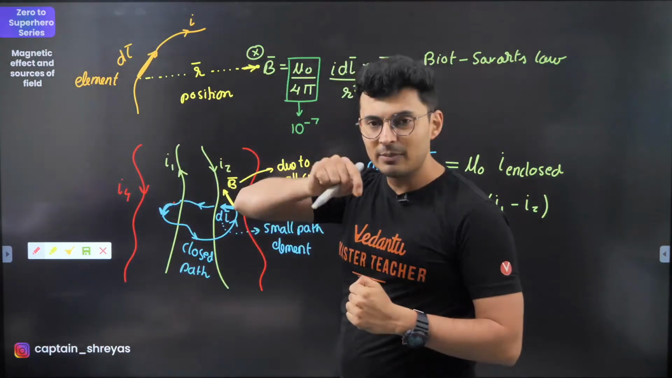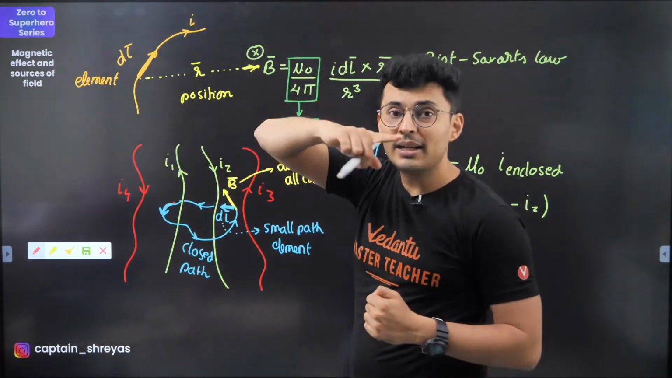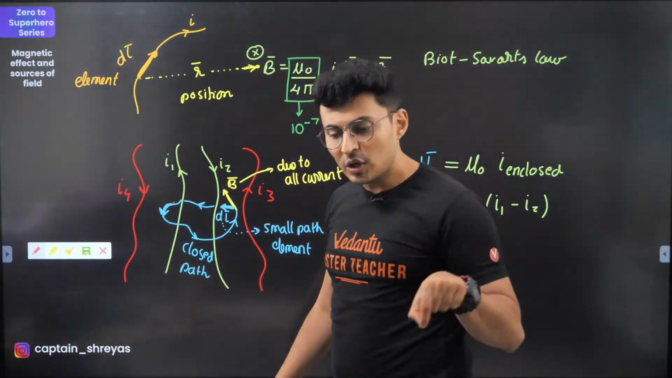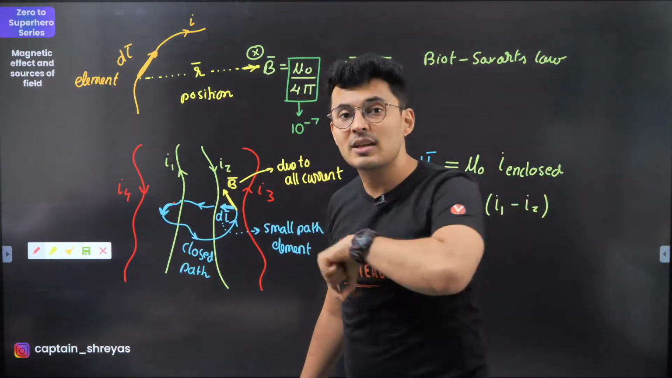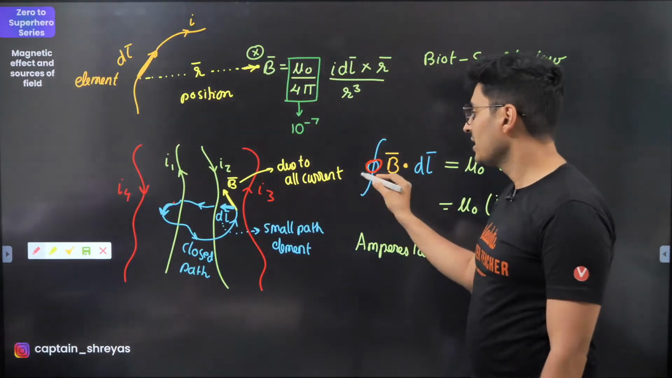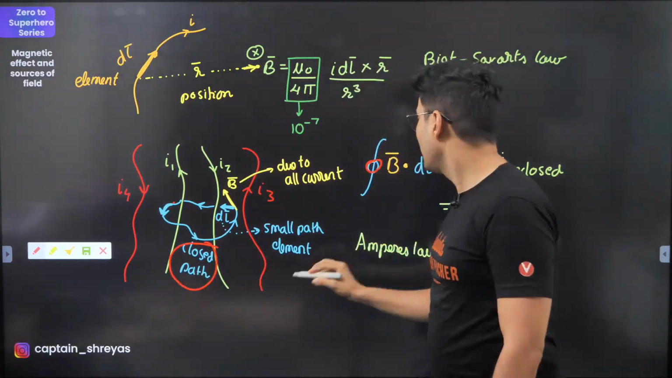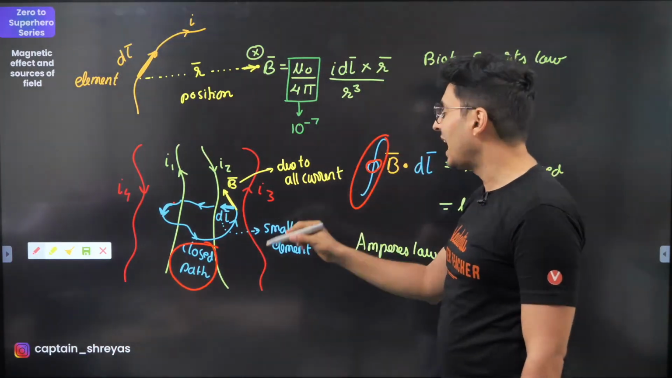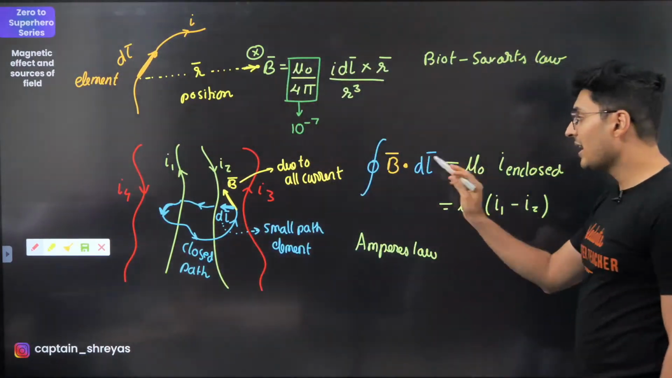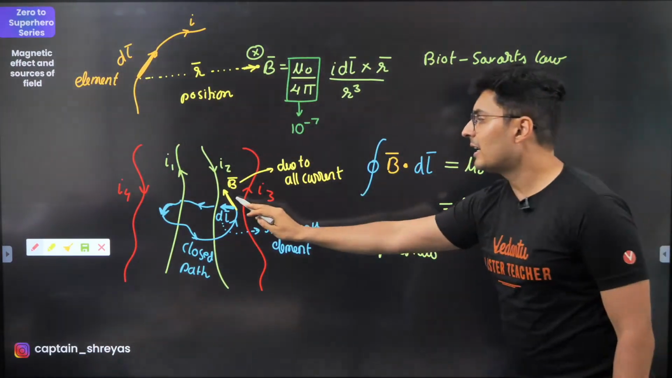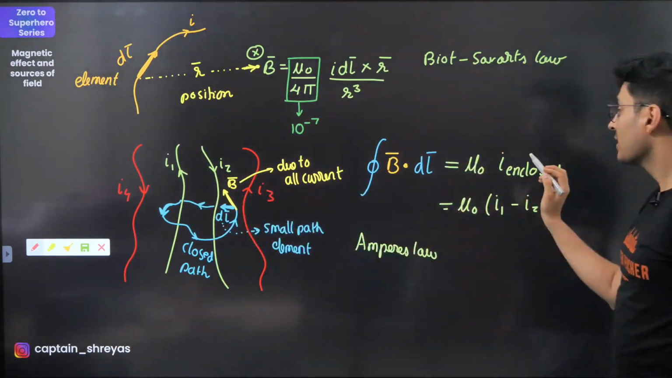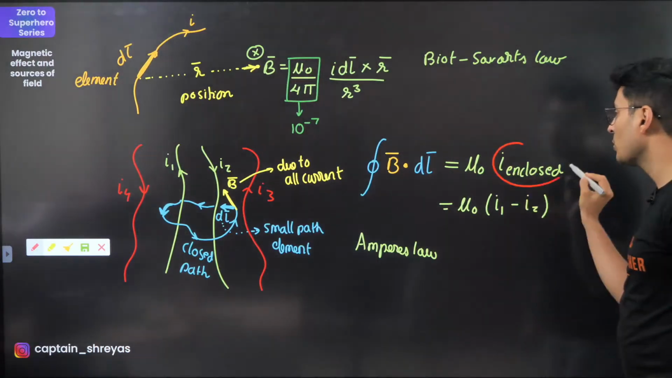So B dot dl, and you sum it up for that closed loop. Summing means integration, and because you're coming back to the same point, it's a closed path, hence I'll use this cyclic integral. Integration stands for addition. You are adding up all those things. You will see that their sum, B at every point dot dl at every point, on the closed path comes out to be mu naught into the enclosed current.